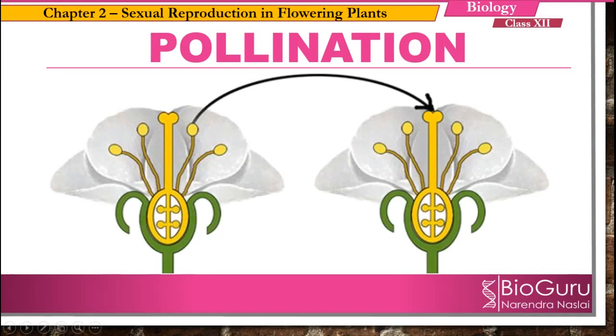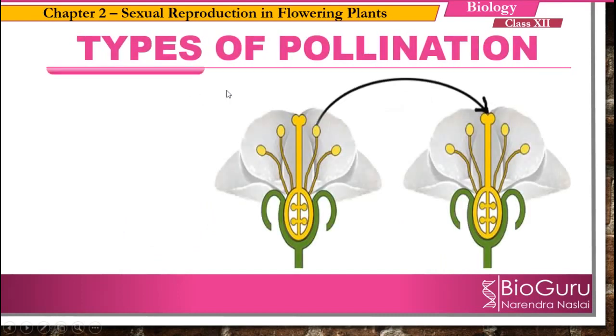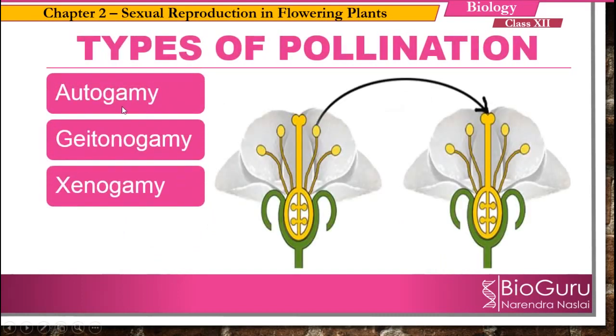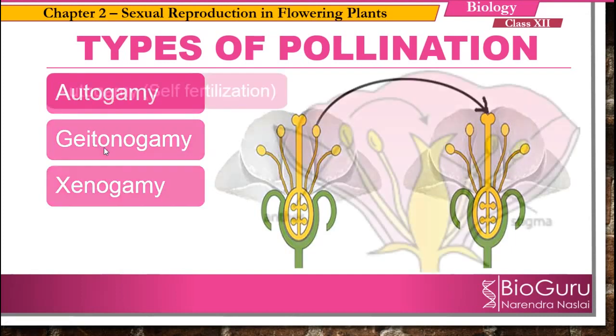Today in this video we are going to learn about pollination. Now what is pollination? Pollination means the transfer of pollen grains from anther to stigma. Right? Here, types of pollination: three types are there, autogamy, geitonogamy, then xenogamy. So we'll understand one by one.